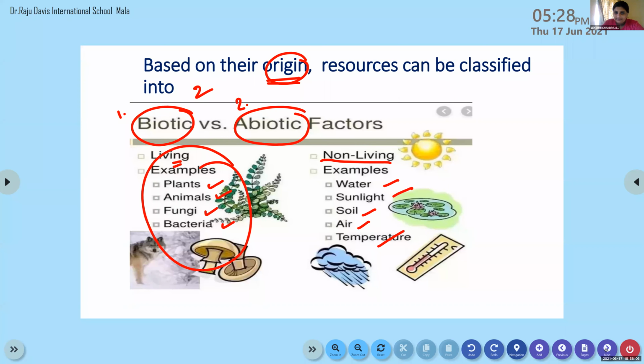Ma'am, this is not there in my textbook. Mine too. There is only renewable and non-renewable. Okay, no problem, it's extra knowledge. Maybe it's the latest edition, or maybe yours is an old textbook. They may have removed these topics, I think.